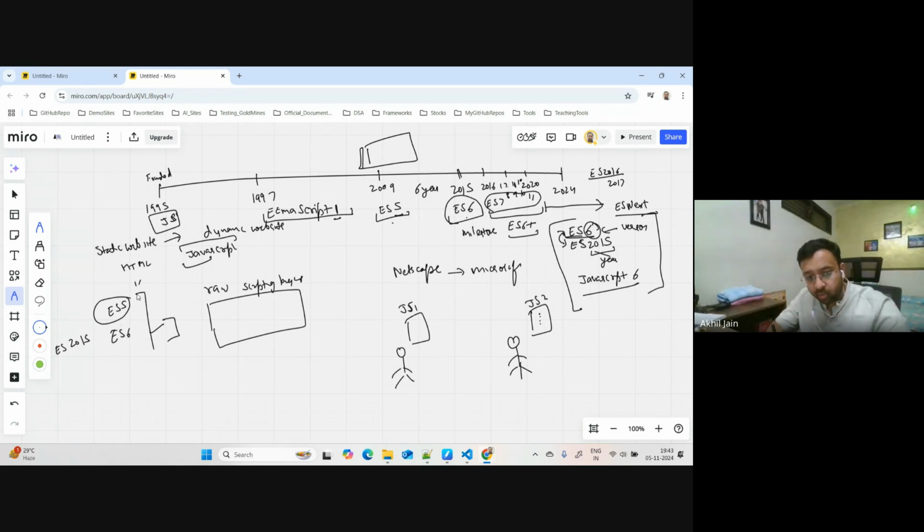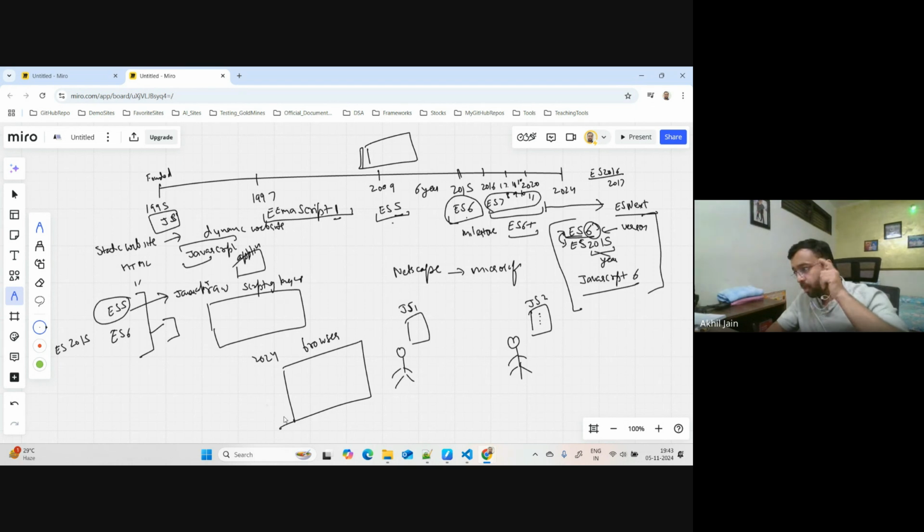Try to understand: if you want to create a web application and run it in the browser, let's say you created a web application using this version of JavaScript, ES5. Now you want to run this web application in modern browsers. Let's say we are sitting in year 2024, you opened up a browser and you are trying to open a web application which is created.